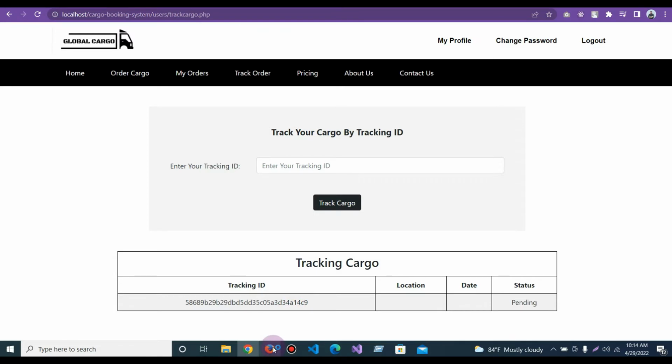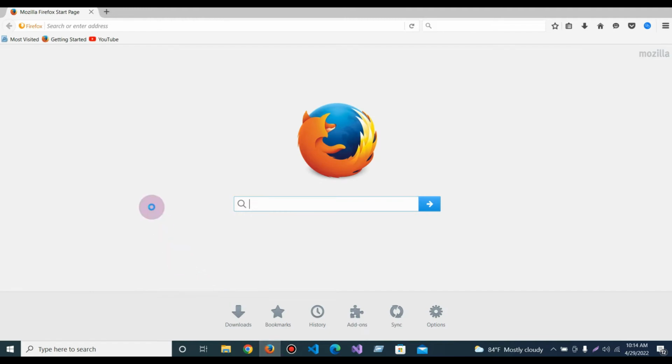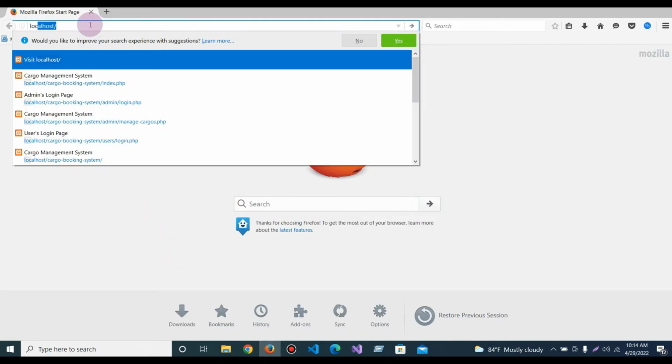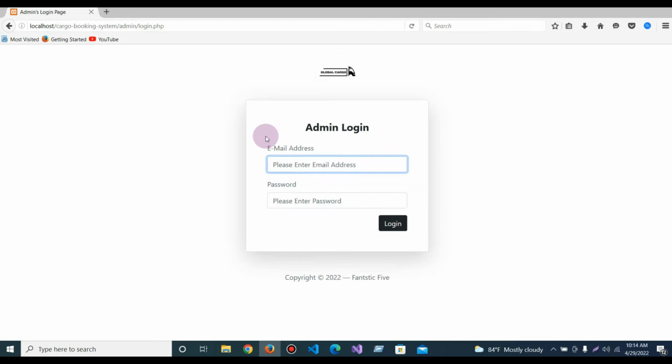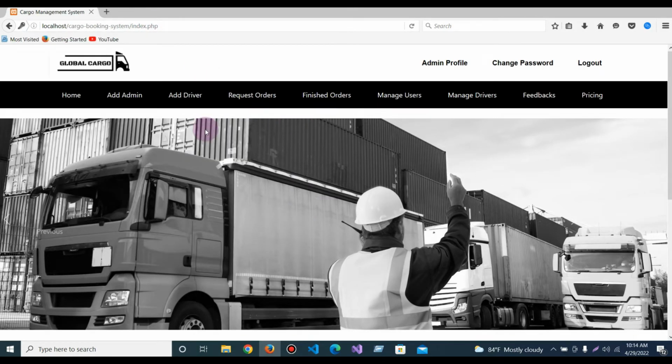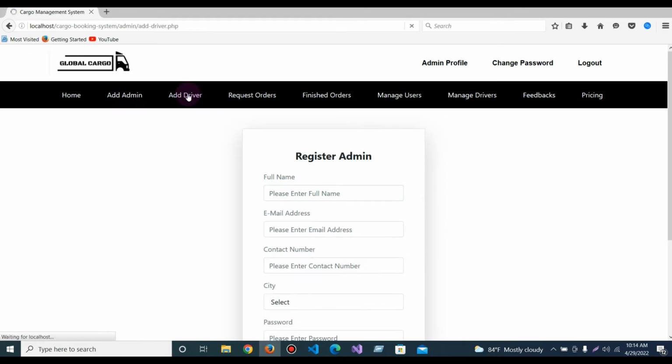So let's go to a new browser and let's go to the admin part of the system. Here I need to give the mail and the password, and if I click on enter, then I can see the accessible part of the admin. Here we can add another admin, add a new driver, and if I click on request order,